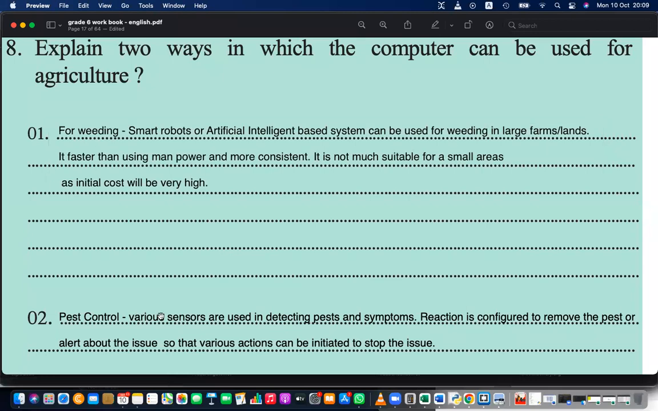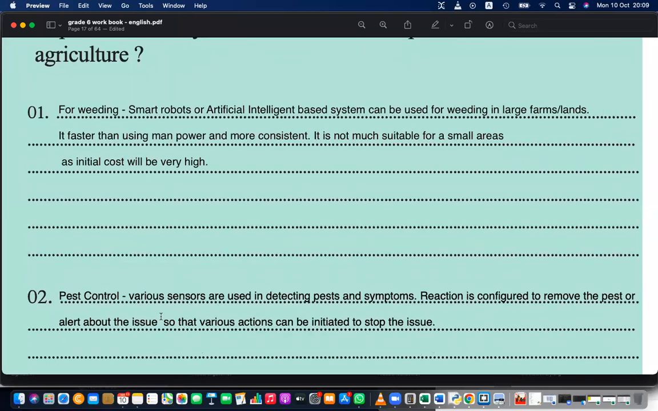Pest control. So that can... showing what is weeding in CPU? Sorry? What is the meaning of weeding in CPU? Weeding of CPU.